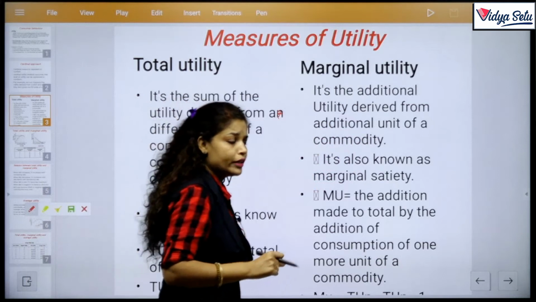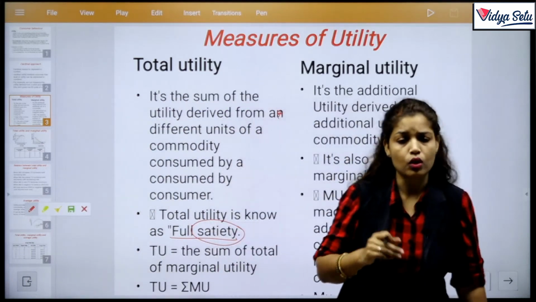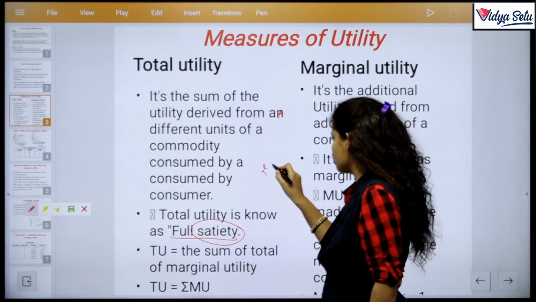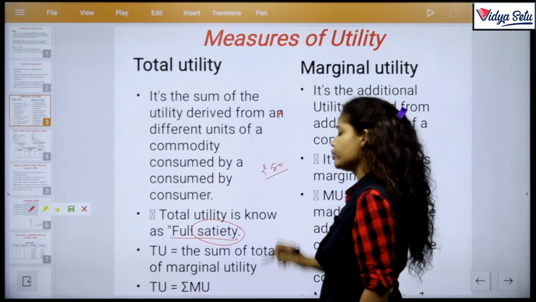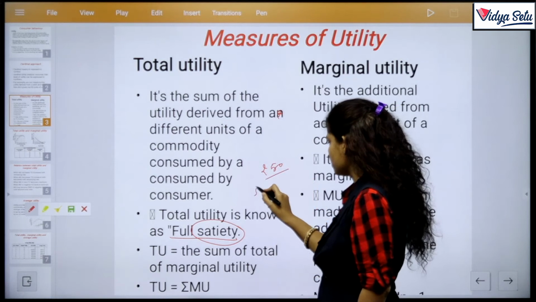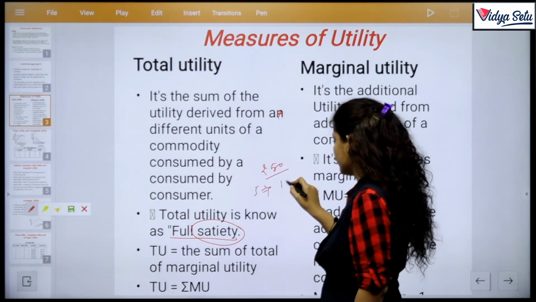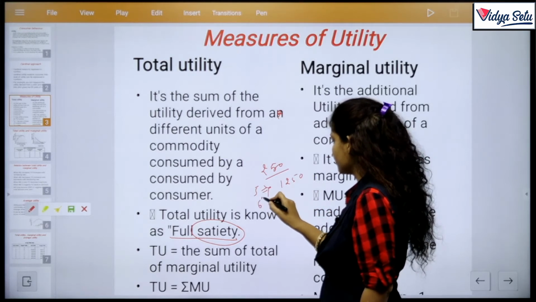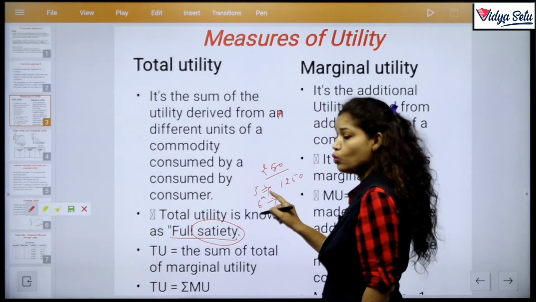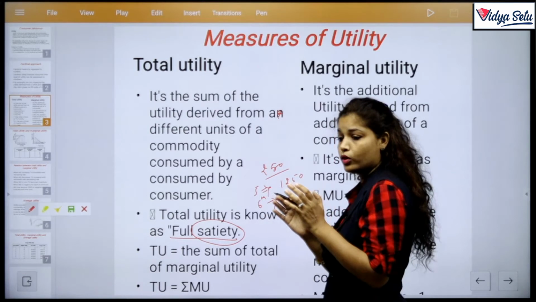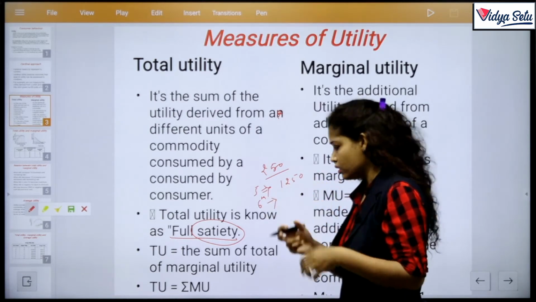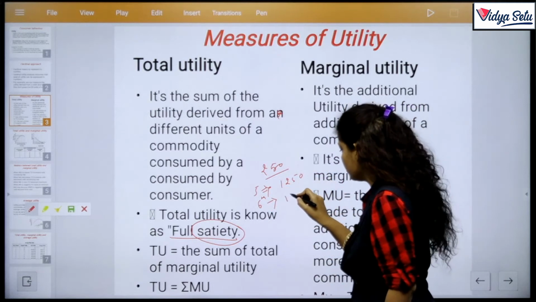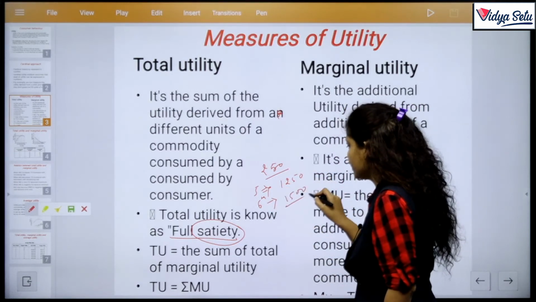Suppose you and your friends plan a picnic or a party. There is a contribution of 250 rupees each. Then 5 friends give 250 rupees each, so the total is 1250. If a sixth friend is added, with one additional person the total becomes 1500.